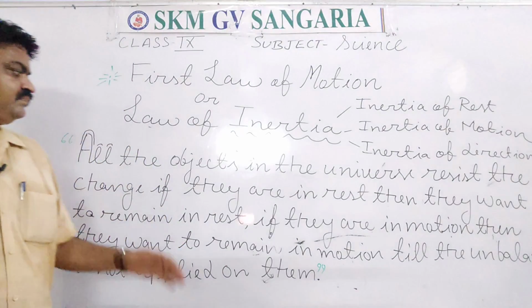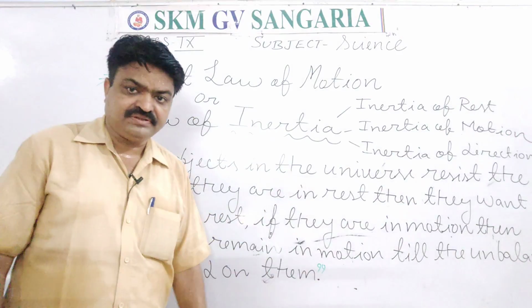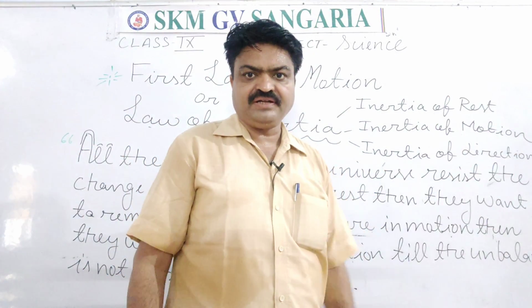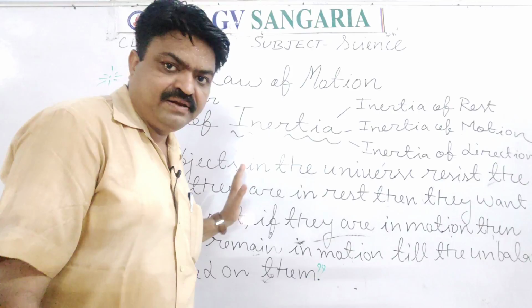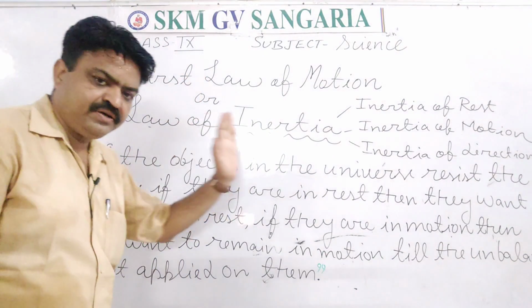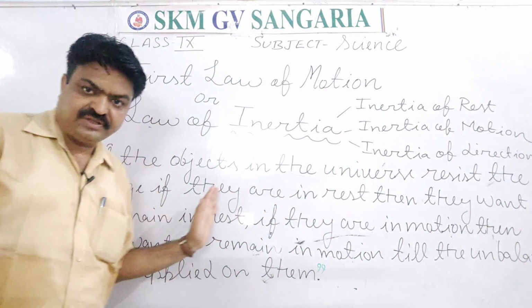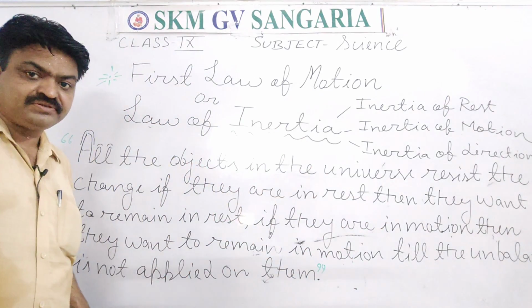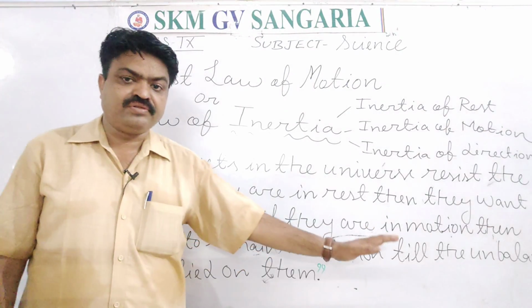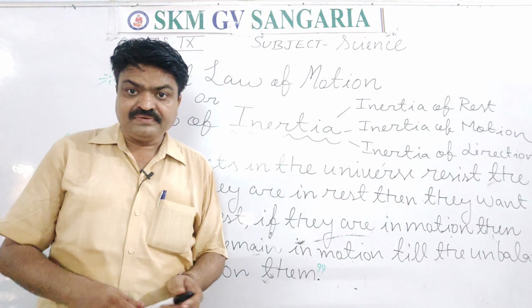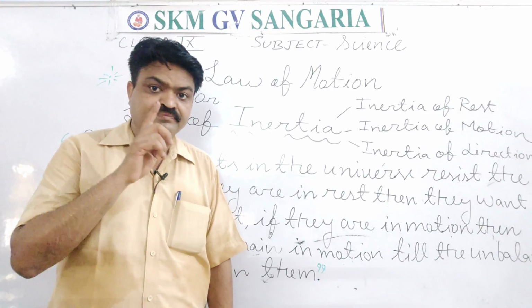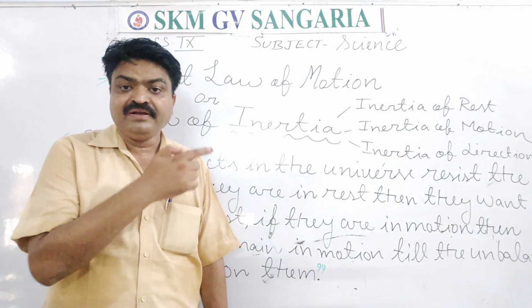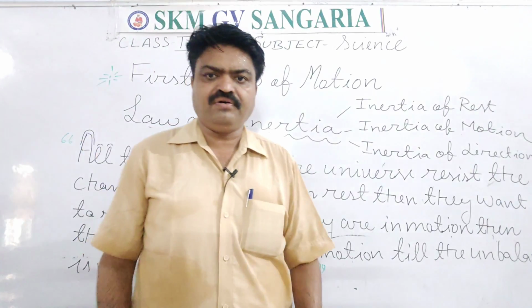So again I am repeating the first law of motion. What is it? All the objects in the universe resist the change. If they are at rest, then they want to remain at rest. If they are in motion, then they want to remain in motion till an unbalanced force is applied on them. And this tendency of the object to resist the change is known as inertia, and this law is known as the law of inertia.